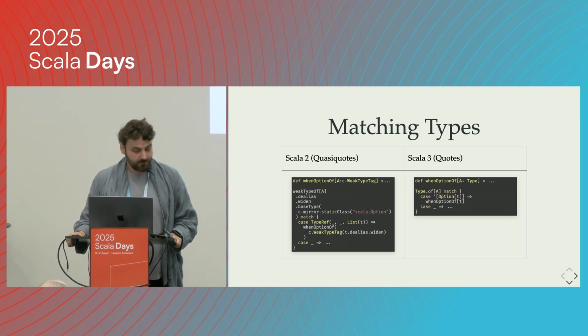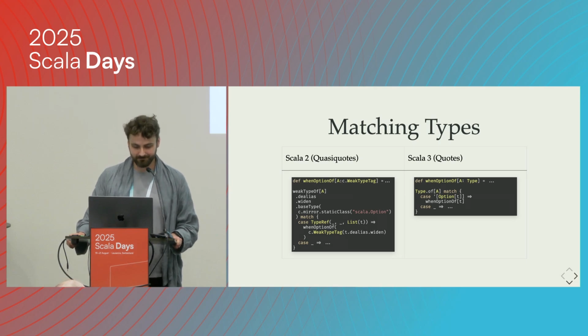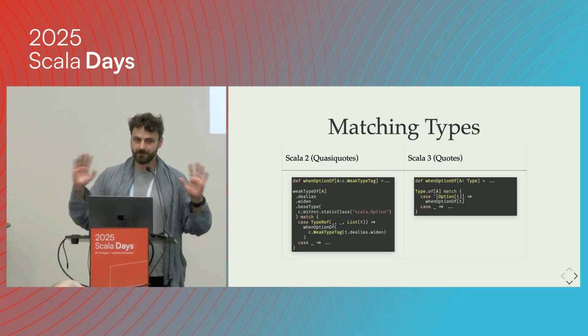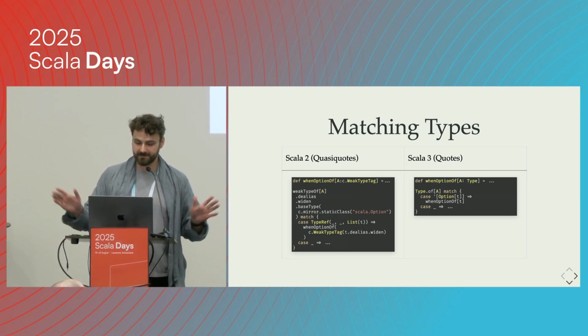On Scala 2, as you can see, if you want to handle all of the cases correctly, you have to write a bit more code. And if it looks intimidating, it's because it is. You have to write a lot of unit tests and a lot of examples to make sure that the code you've written is handling all of the cases, and then you're going to learn that it's not handling all of the cases one day.